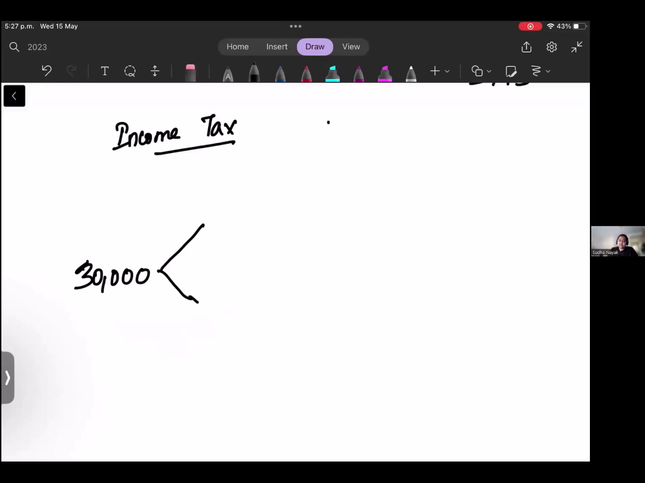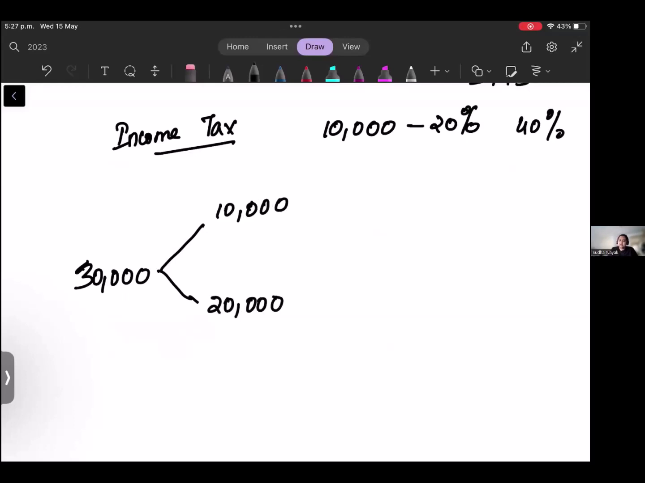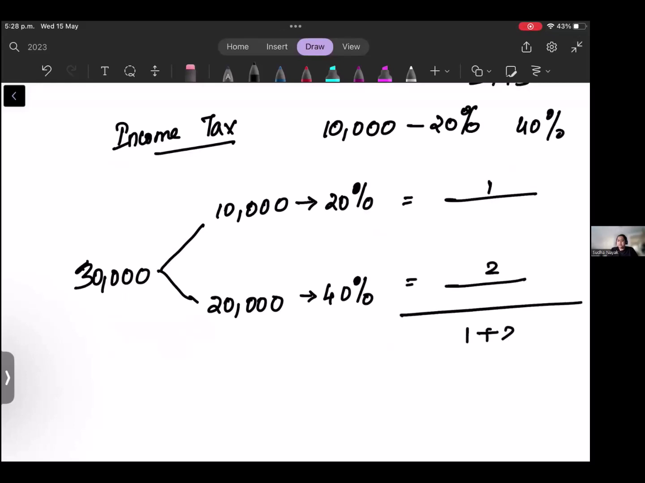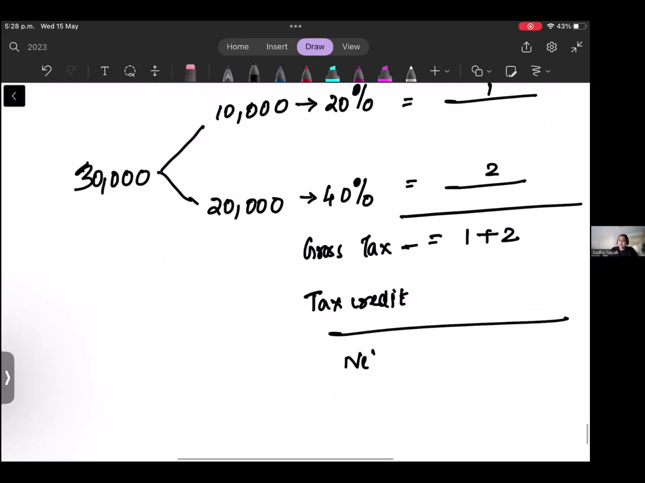So if the cutoff is like 10,000 for 20%, and then the rest is 40%, I will write it for 10,000 here and then for 20,000 here, and this will be done as 20%, and this will be done as 40%. You will calculate this value here, then the value 1 here, 2 here, and then add, it will be 1 plus 2. Fine. And that is nothing but gross tax. Then we will subtract the tax credit, and we will get net tax.